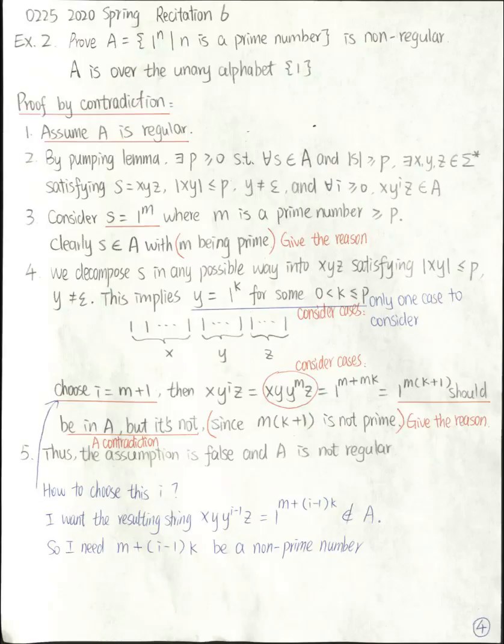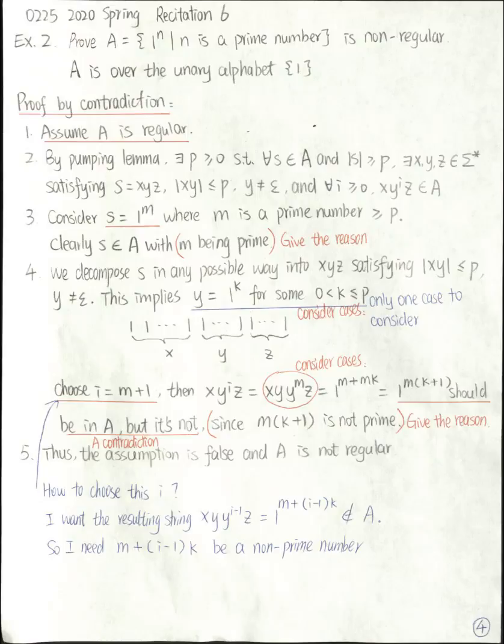Then the second step is to apply the pumping lemma on this A because it's regular. By the pumping lemma, there exists a natural number p such that for all strings s in A with a length of p or greater, it is possible to divide this s into three parts, x, y, z, satisfying two conditions. xy has a length less than or equal to p, and y is non-empty. And for all possible values of i greater than or equal to 0, we can pump this y i many times, and the resulting string x y to the i z is still in A.